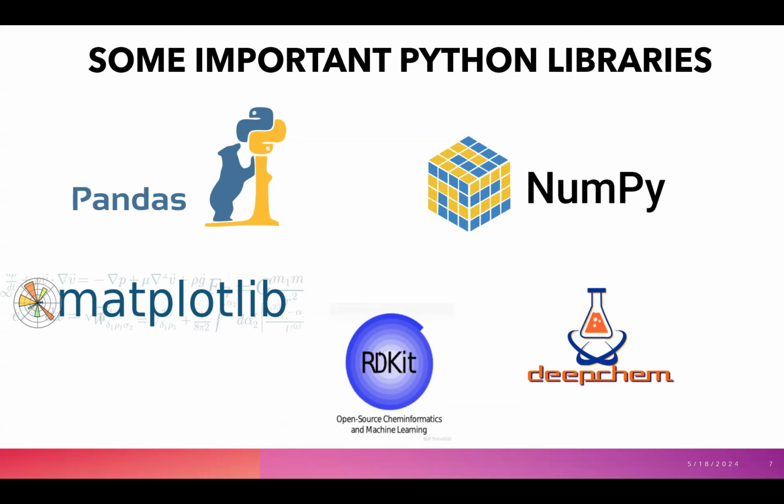Next is Pandas. Pandas is used for data manipulation, analysis, and visualization. RDKit is another Python library which is used for cheminformatics and drug discovery. DeepChem is a deep learning library in drug discovery for computational chemistry. And lastly, Matplotlib is used for data visualization.